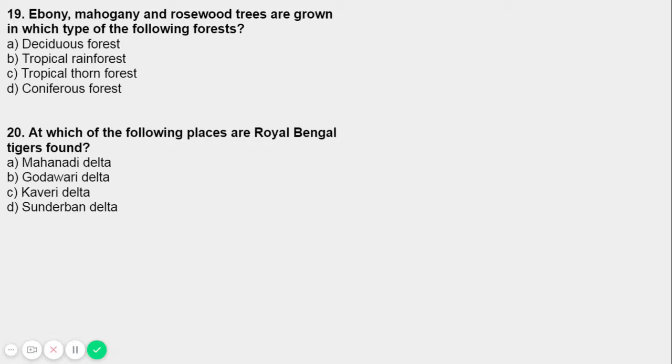So the delta formed by the Ganga and Brahmaputra rivers: more than three-fourths of the Royal Bengal tigers in eastern India can be found in the marshy delta of the Sundarbans. The Sundarbans are famous for the Royal Bengal tiger, everyone. More than three-fourths of the Royal Bengal tigers in eastern India are found in the Sundarban delta. So for question number 20, the answer is option D, the Sundarban delta.